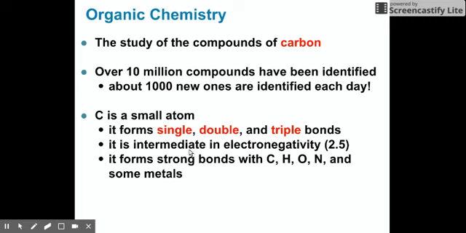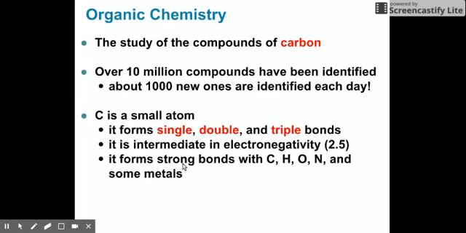It also has an intermediate electronegativity value, which means that it does not lose electrons nor gain electrons, but rather it shares its electrons. That's why the common chemical bond that you see in organic compounds is a covalent bond.